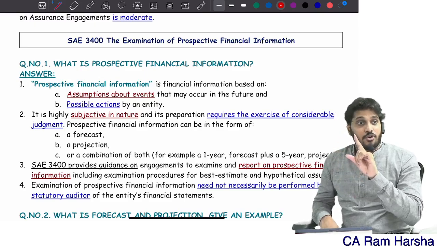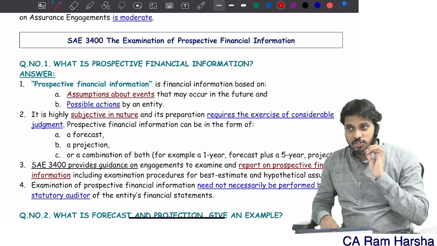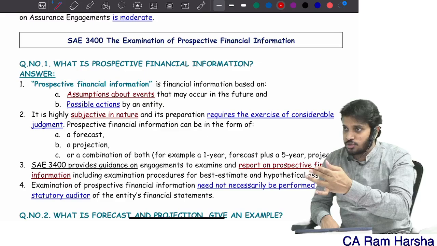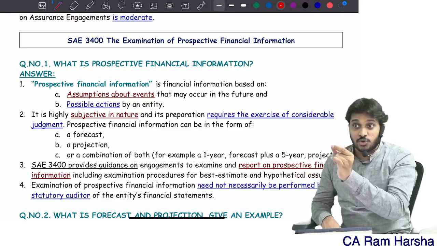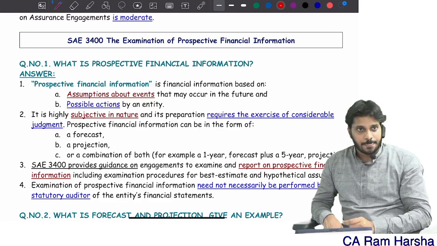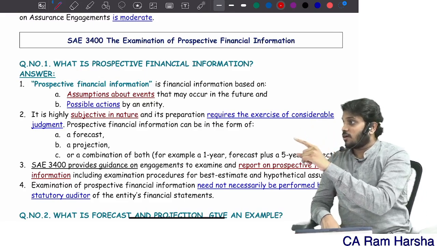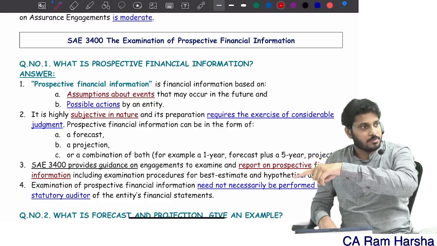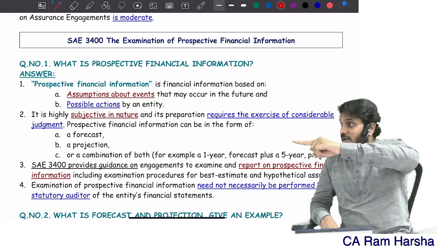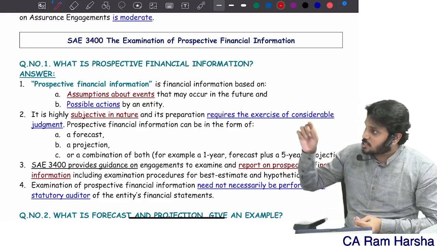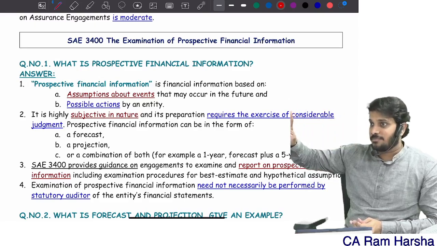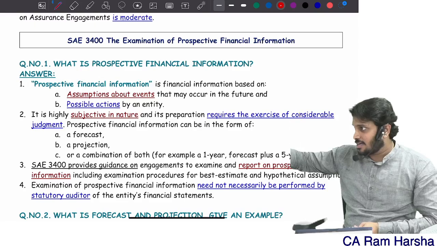Whereas 3402, assurance on controls at a service organization, where the report is used by the user auditor of the user entity, the assurance is reasonable assurance. Assurance on pro forma financial information included in a prospectus, there the assurance is again reasonable.